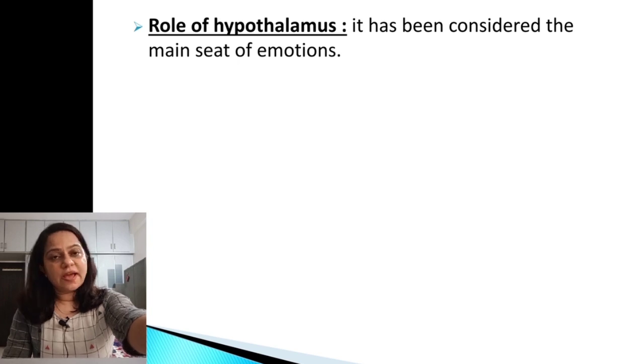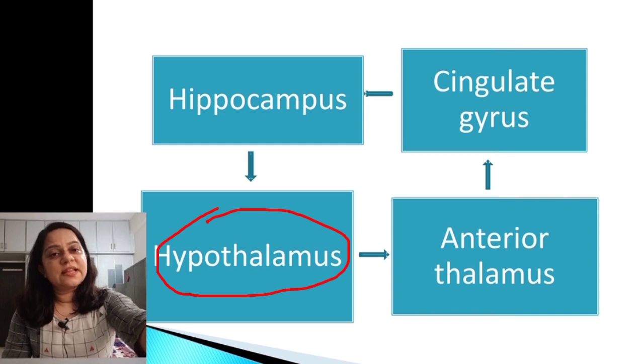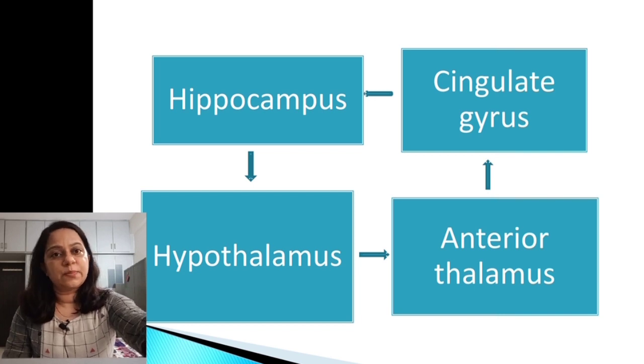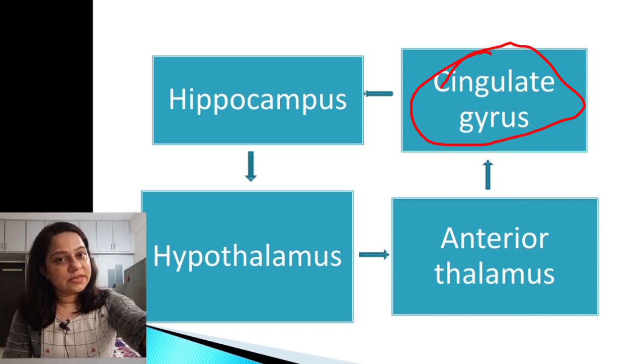Then there is a role of the hypothalamus. The hypothalamus is considered the main seat of emotions. This is the Papez circuit. In the hypothalamus, there is a sensory input. Whatever emotions are there, there is a thalamic sensory input to the hypothalamus. The hypothalamus will send signals to the anterior thalamus, and the anterior thalamus will send signals to the cingulate gyrus by the mammillothalamic tract.